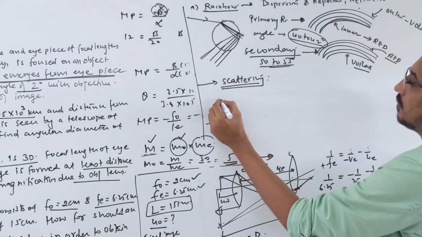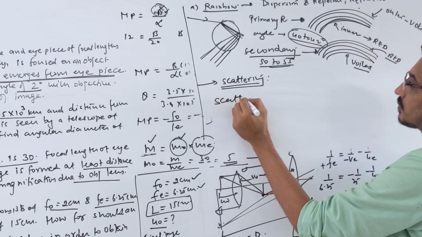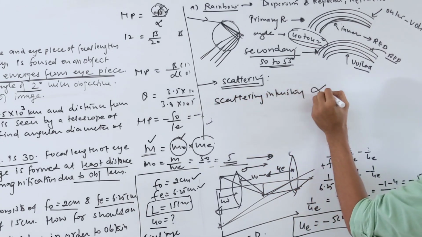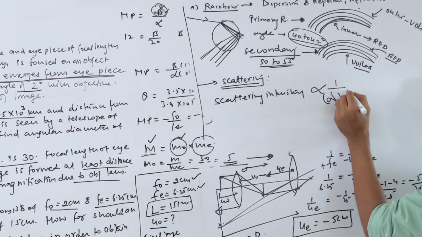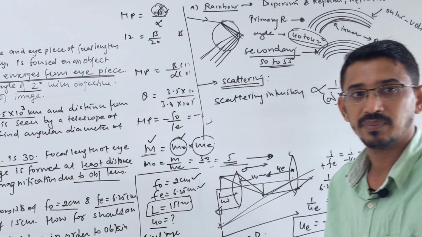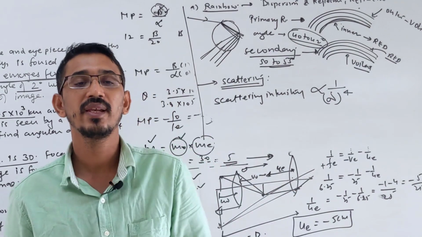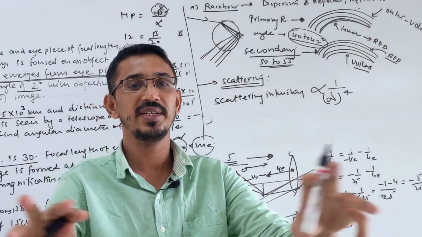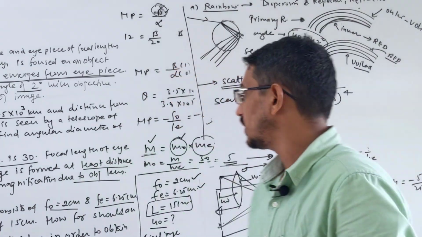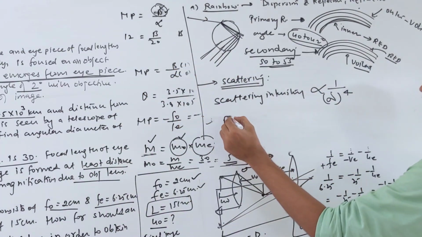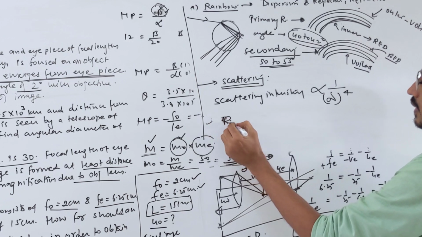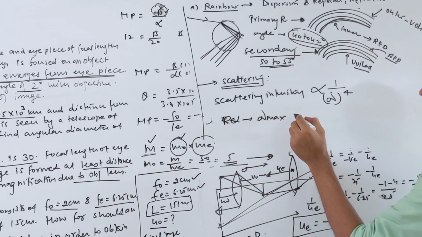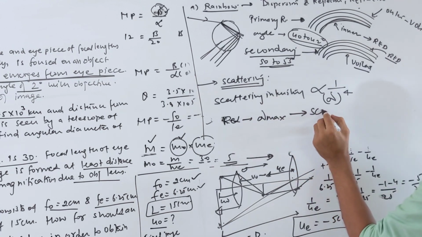So the scattering intensity of light is inversely proportional to wavelength power 4. More the wavelength, less scattering. Means that color will travel a long distance without disappearing, right? Red color has lambda max, correct? So the scattering will be minimum for red color, right?